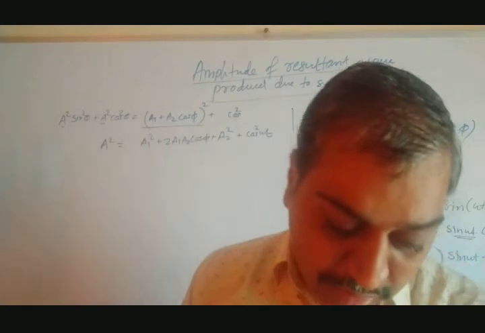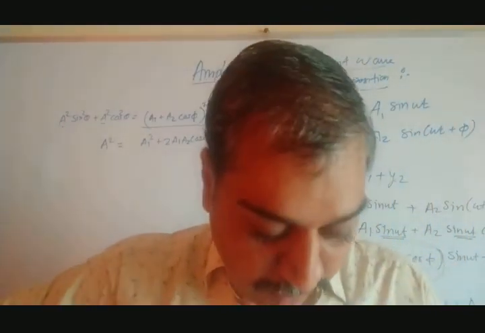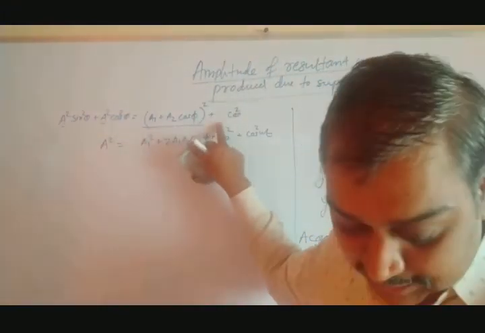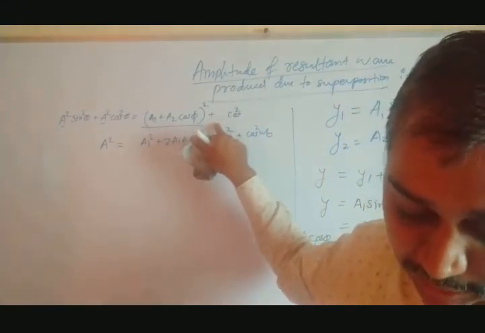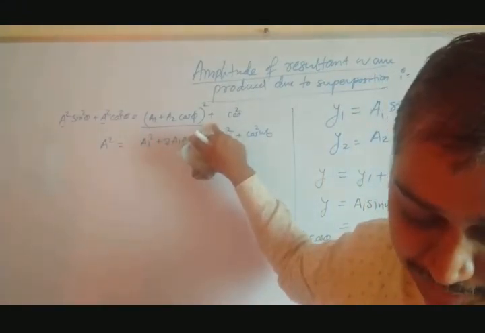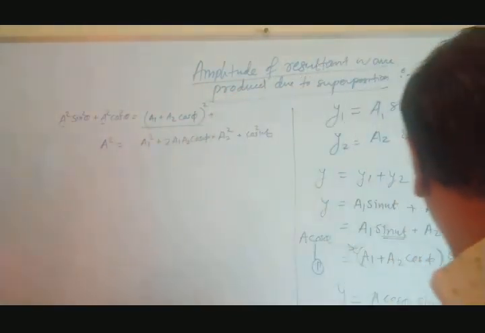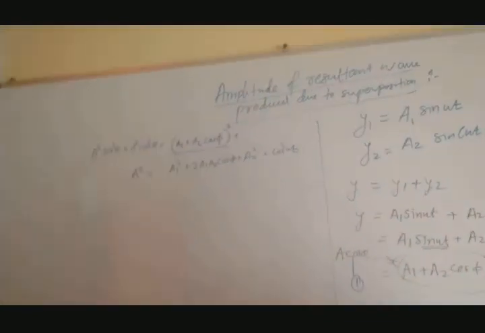Just see the example from your book, equation 6.7. What they have done? (a1 plus a2 cos phi) whole square plus a2 square sin square phi. That part is remaining in our case. Why is it a2 square sin square phi?